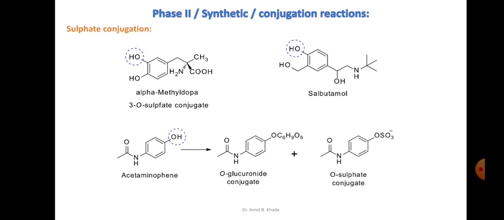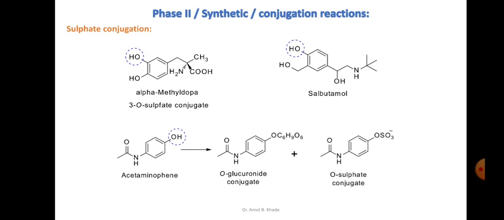Then we have another example, acetaminophen. In the earlier glucuronic acid conjugation, we have seen that the hydroxyl group of acetaminophen can easily undergo glucuronidation, so it can form an O-glucuronide conjugate. You can see here the hydroxyl group is conjugating with the glucuronic acid. So this is most common. However, to some extent, acetaminophen can convert into an O-sulfate conjugate also.